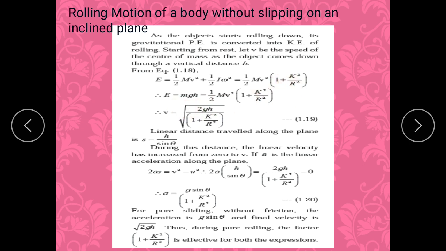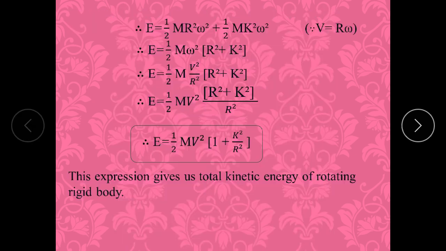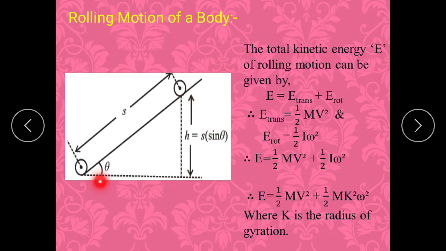Now we know that this potential energy gets converted into kinetic energy. So potential energy mgh is equal to what? Kinetic energy, that is half mv square in bracket 1 plus k square upon r square. Simplifying this, you will get v equal to root of 2gh upon 1 plus k square upon r square. Now the linear distance travelled along the plane is s. From the figure, sine theta is equal to h upon s. So h is equal to s into sine theta.